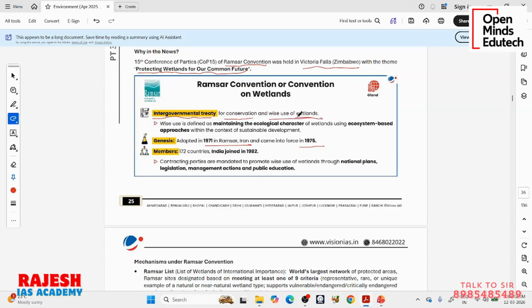Here there is a concept called wise use of wetlands. If you see a prelims statement like 'the concept of wise use is associated with', they will give three or four organizations. The concept of wise use is associated with the Ramsar Convention on Wetlands. Wise use is defined as maintaining the ecological character of wetlands using ecosystem based approaches within the context of sustainable development.